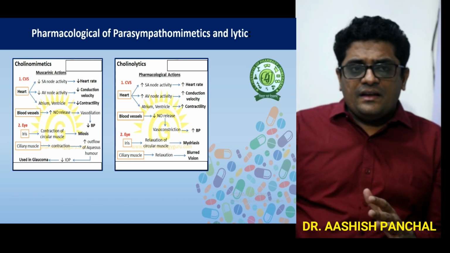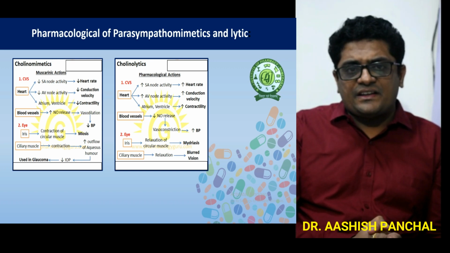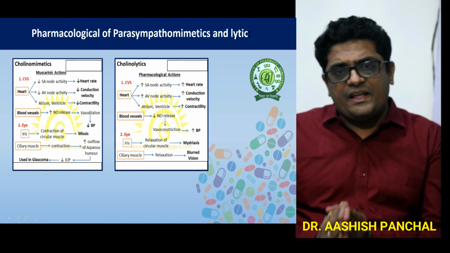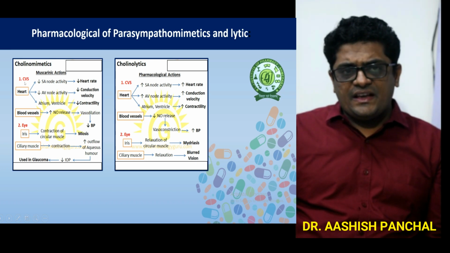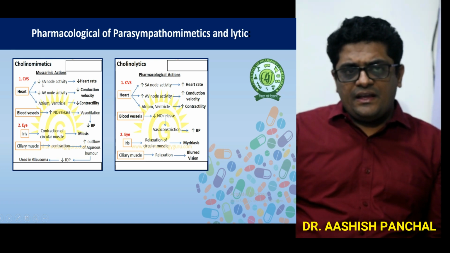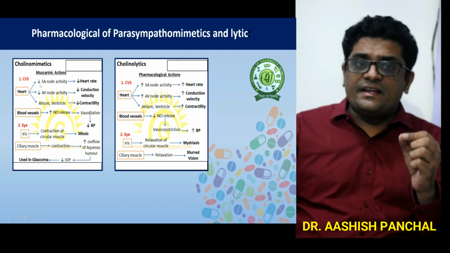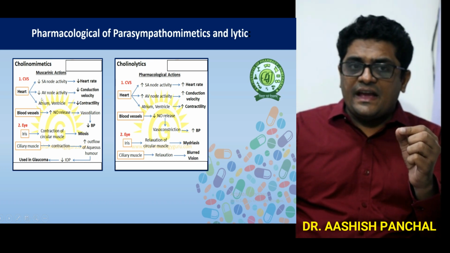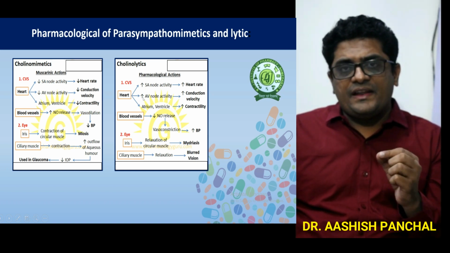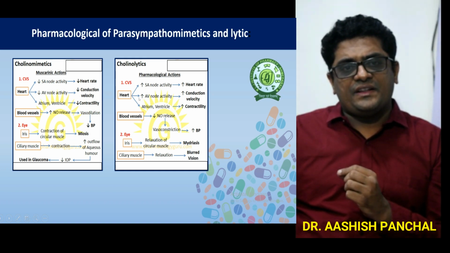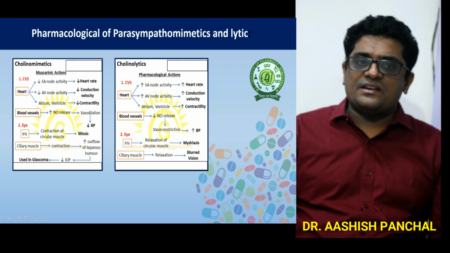Okay, here the cholinomimetic will decrease the cardiac activity, whereas the cholinolytic will increase the cardiac activity. Let us see, in the CVS, particularly in the heart, the parasympathomimetic drug decreases the SA node activity and AV node activity, whereas the cholinolytic increases the SA node and the AV node activity. That's why it increases the heart rate, force of contraction, and the conduction velocity.